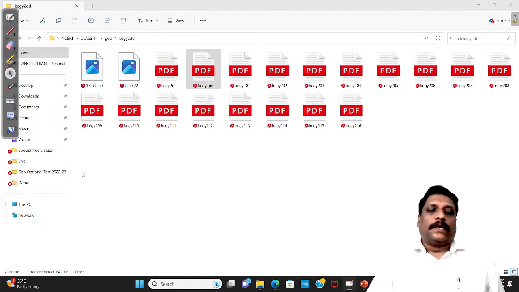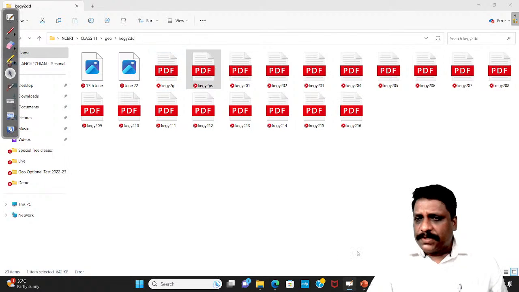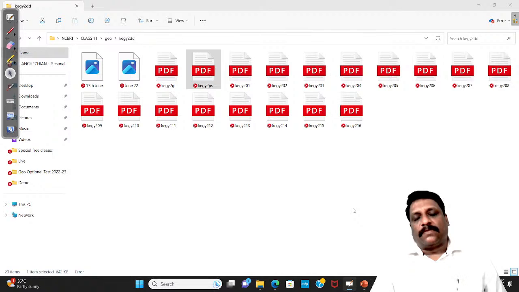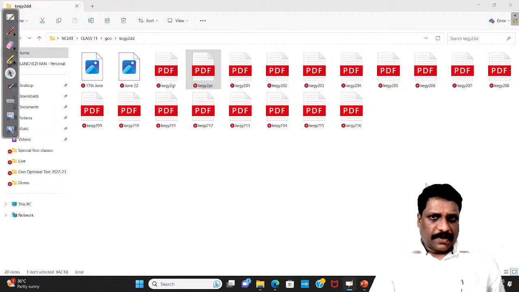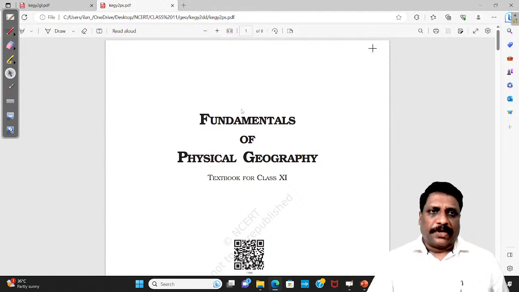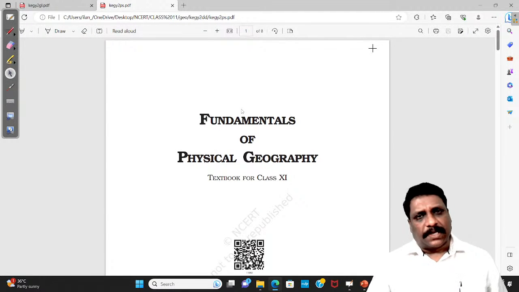A few things I have to clarify before we get into it. The entire NCERT of class 11 and 12, we are trying to cover in 5 hours. It means only what is important will be taken for our consideration. Only that we'll be studying.